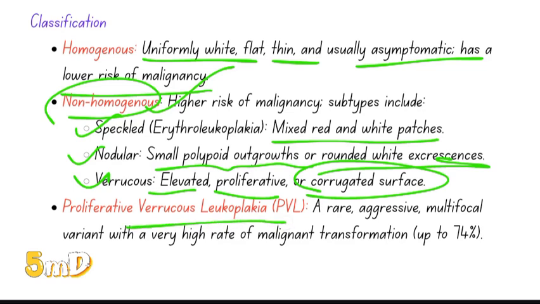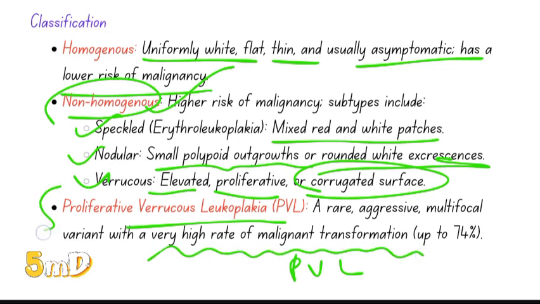Proliferative verrucous leukoplakia (PVL) is a rare, aggressive, multifocal variant which has a very high rate of malignant transformation. This subtype has shown a higher rate of malignant transformation of up to 74%. So I hope you are clear with etiology, pathogenesis, and classification. Clinical features also we saw.